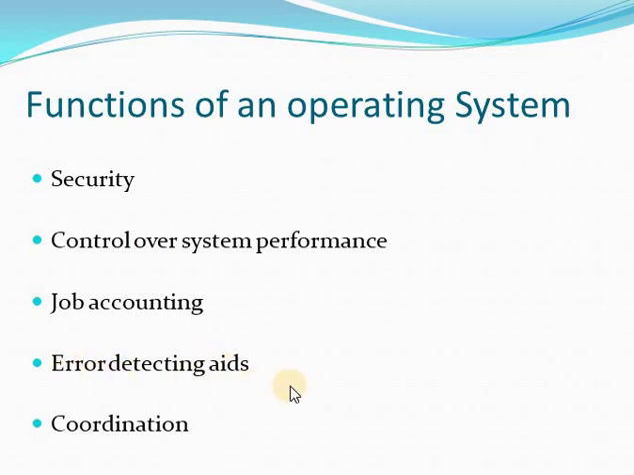Next is error detecting aids. The operating system can check the mistakes made by the user, and it guides that user by using different types of error detecting aids. Coordination. The operating system can coordinate different types of tasks and units. It can maintain the coordination between these different units.